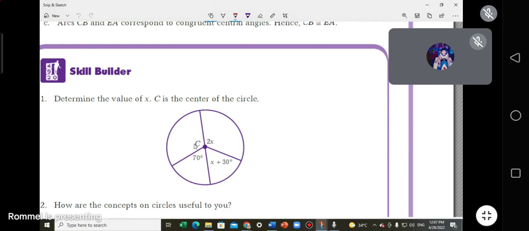Now, my hint is that I am seeing a diameter, and I'm also seeing four radii. Maybe the two central angles are equal and the other two central angles are also equal, or not. Let's find out.